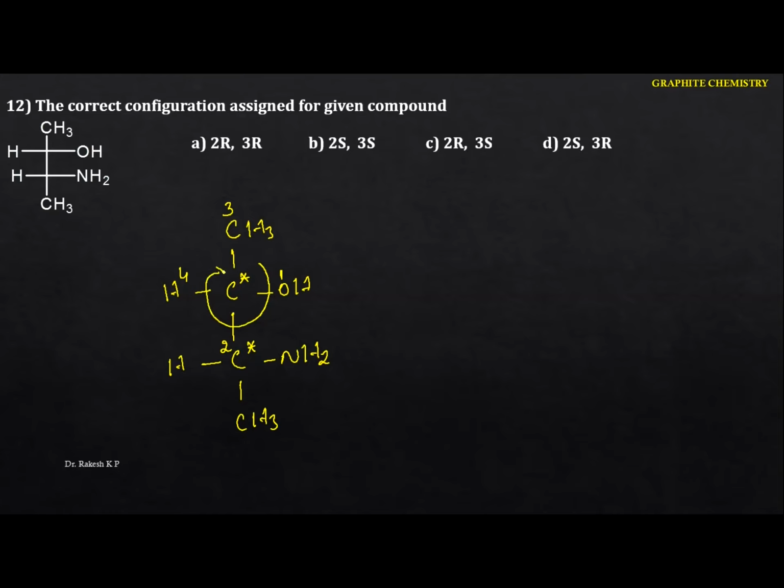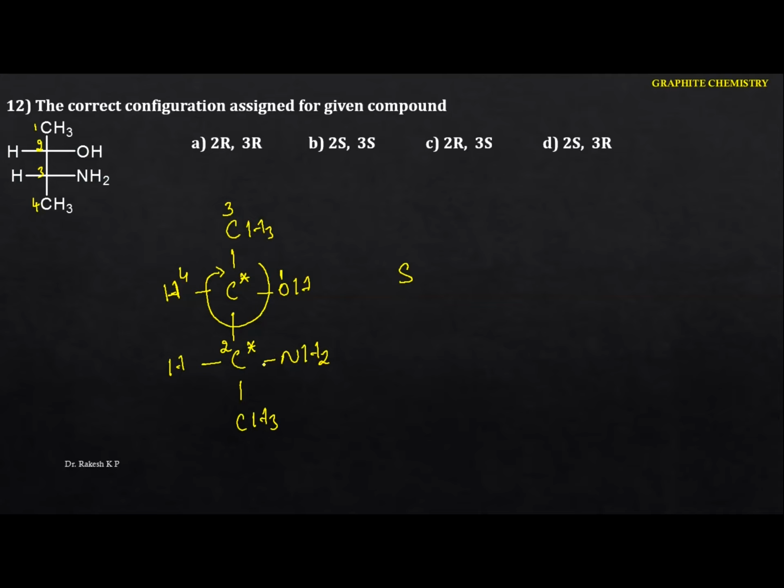Now I am going to give the numbers, because here they just indicate them: this is the first, second, third, and fourth. If I assign the numbers, this is the first position, and second, because we are going to give the priority to which one? The alcohol, rather than the amine. See this one. Here the rotation will be clockwise. Remember one thing: if the least priority is on the horizontal, we have to take the reverse of this one. So this is clockwise. What is the reverse of this one? This is anti-clockwise. So what are you going to write? This is the S.